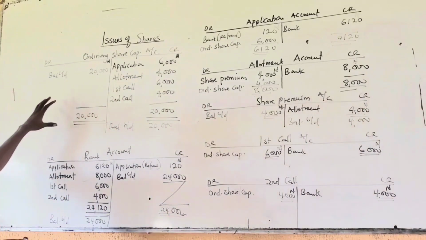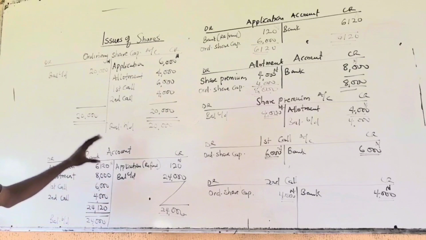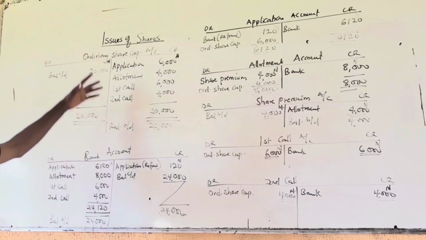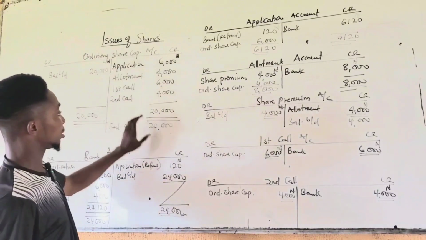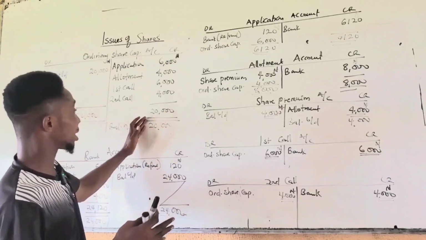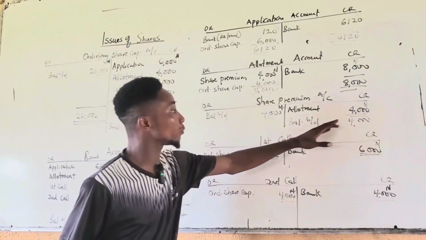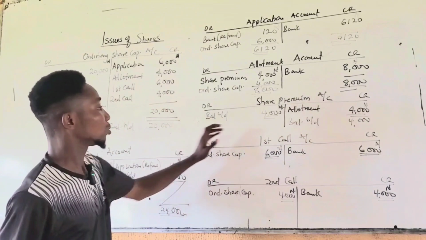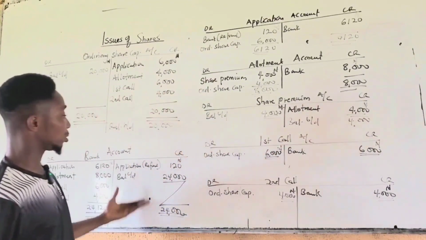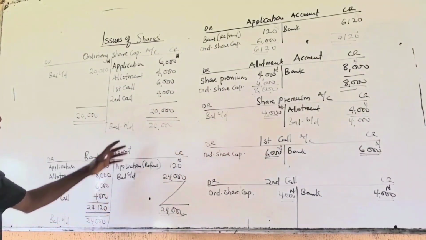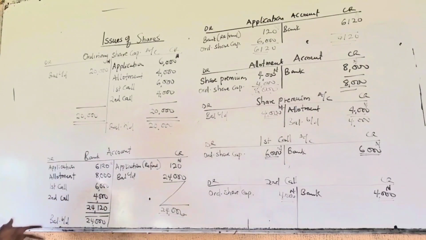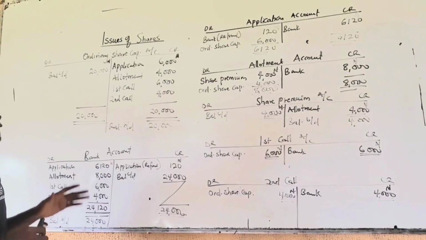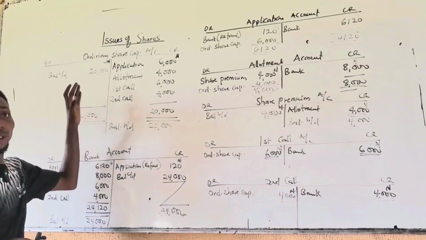So when you are transferring to your statement of financial position, the extract, your asset, which is cash at bank, is 24,000. Your ordinary share capital, 20,000 under equity and liability. Share premium is also part of equity, 4,000. So you see, this will give us 24,000, which is equivalent to what we have as our asset. So this is the treatment of refund and premium under issue of shares.